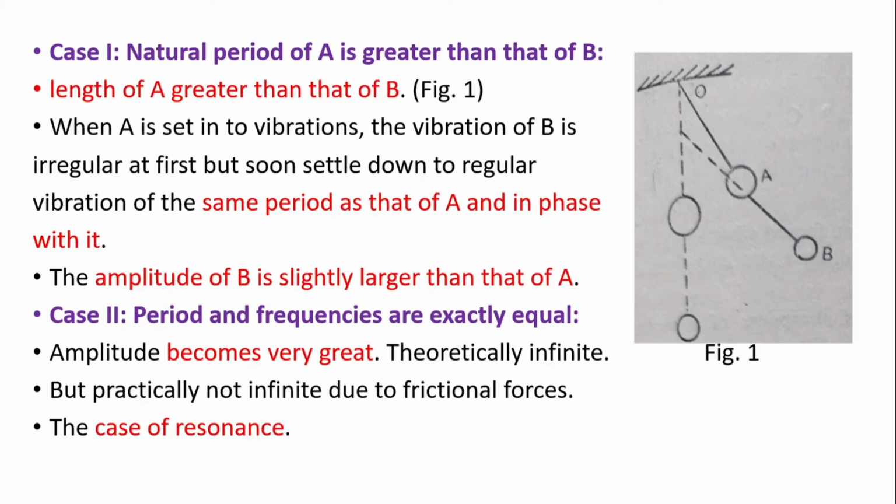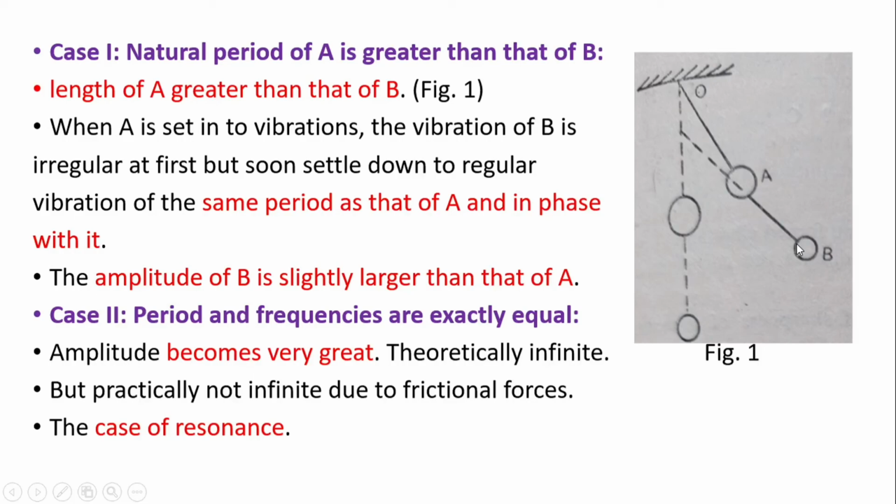Initially, the vibrations of B are irregular, but soon the vibrations settle down and B vibrates regularly with the same period as that of A, in phase with A. As shown in this figure, pendulum A and pendulum B are in phase, but important to note that the amplitude of pendulum B is slightly higher than pendulum A.